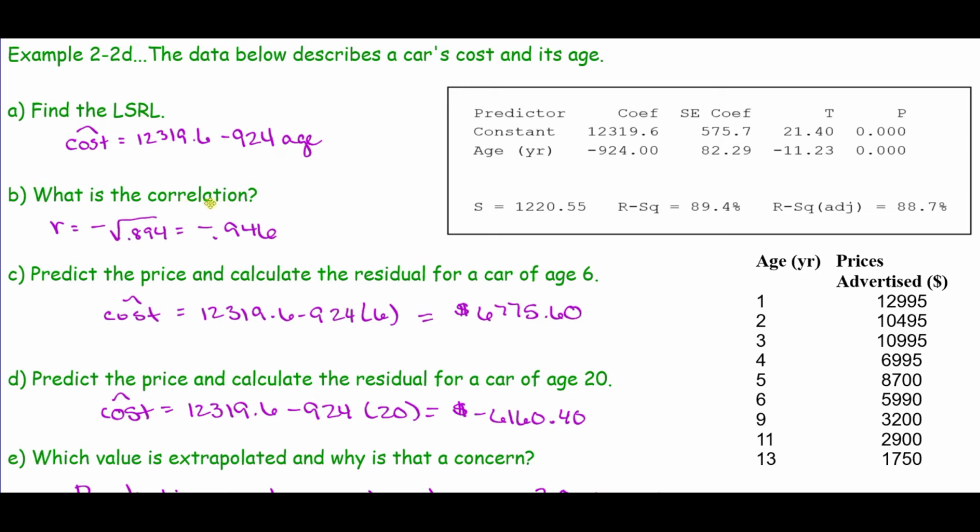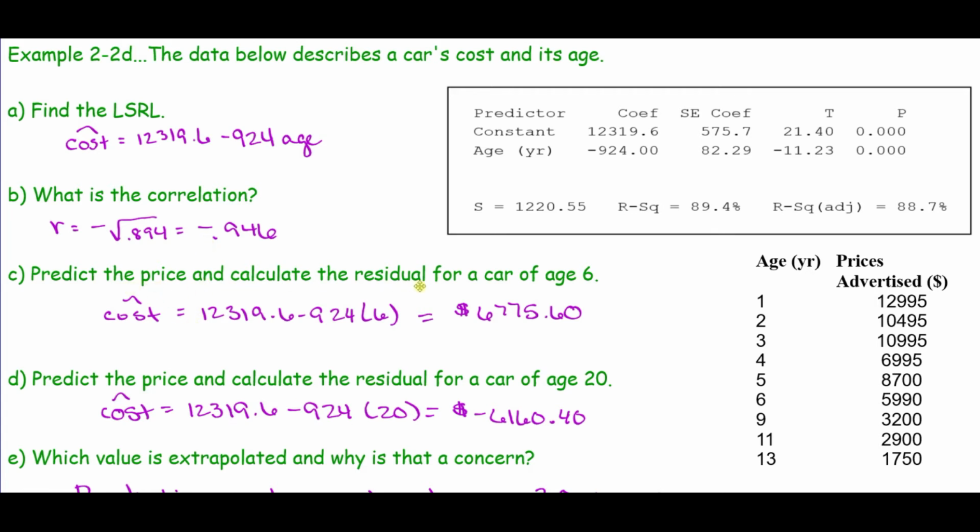We want to find the correlation value. So remember here we're going to take the r squared value, we have to take its square root, and then we have to look at the slope. This is my slope here. My slope is negative, so my correlation is going to be negative. Remember, my slope and my correlation always have the same sign. So if all we have is r squared, we're going to take the square root, but then we need to check the slope to find out what sign to put on that.